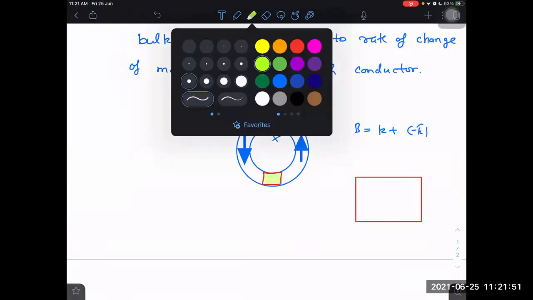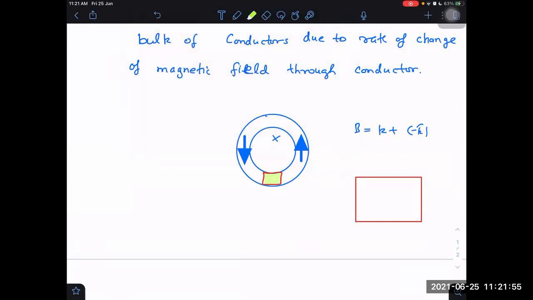There will be change of flux or not? Yes, sir. Magnetic field is everywhere in the space, not only just inside, it is outside as well as everywhere it is there, and everywhere it is changing in the same way, then through this also flux will be changing.